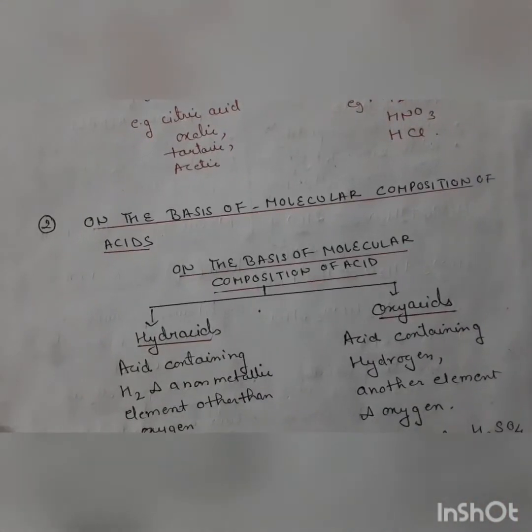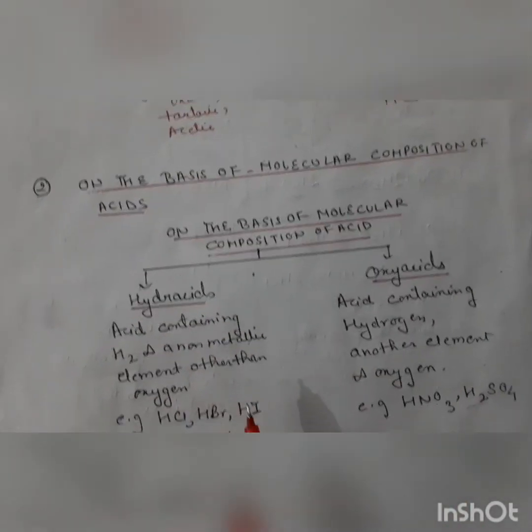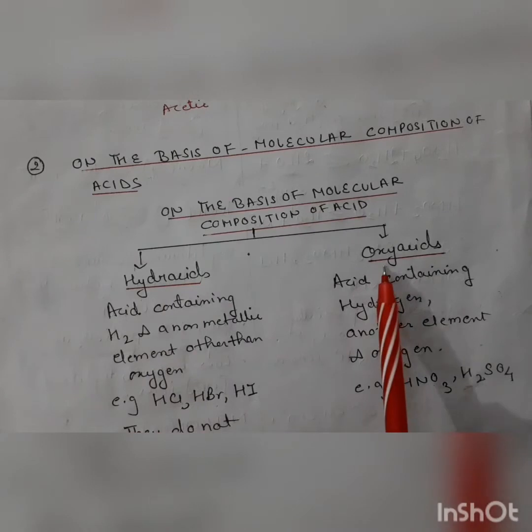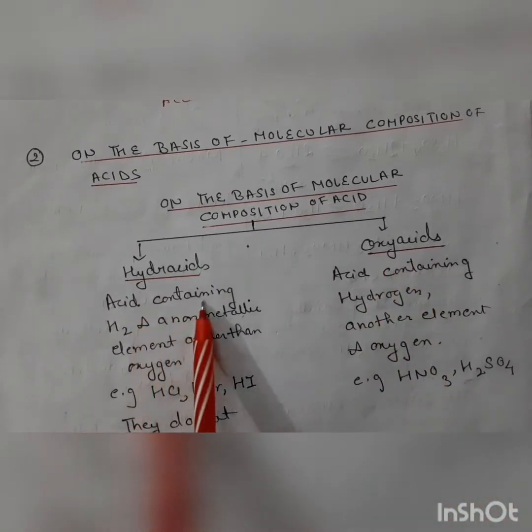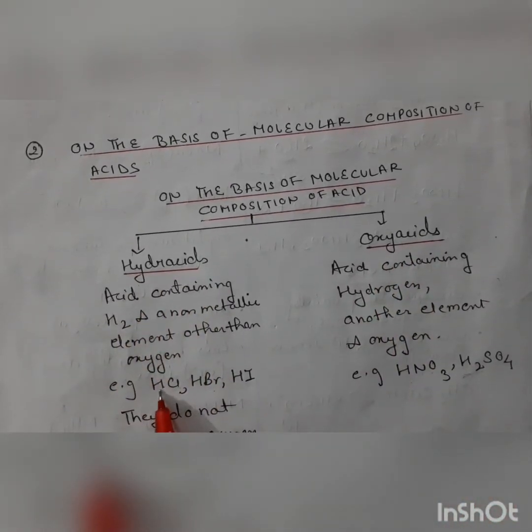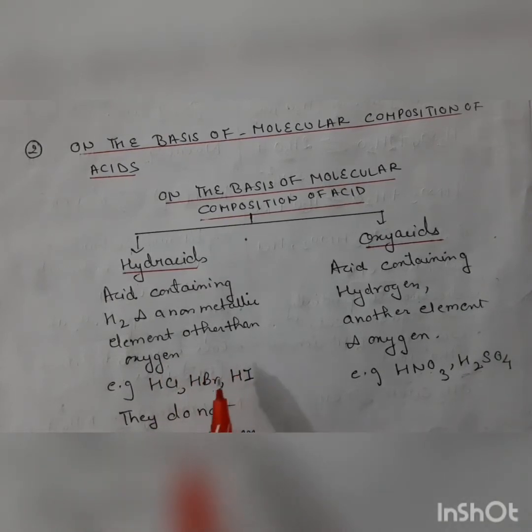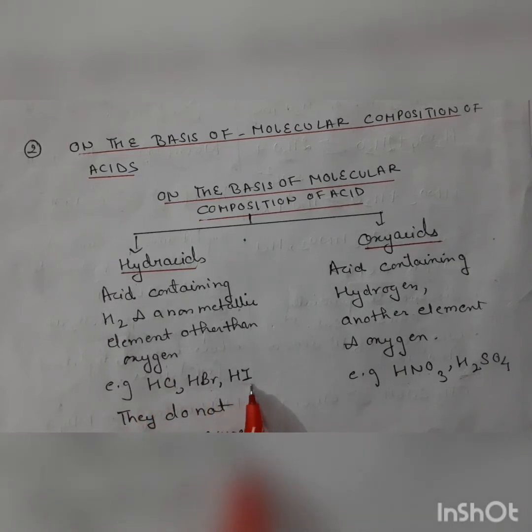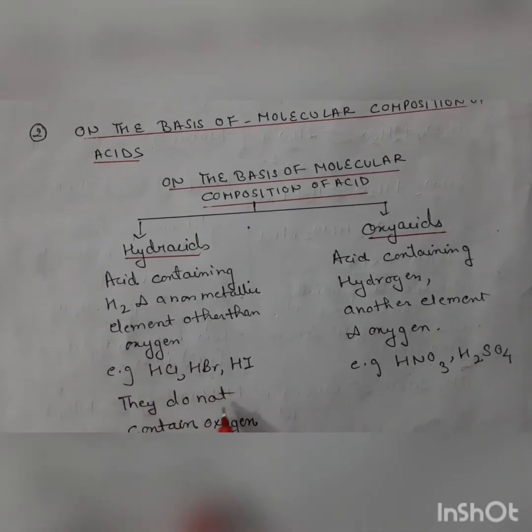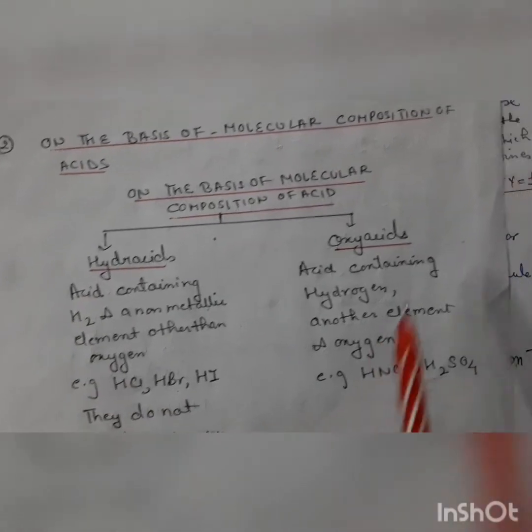Now, on the basis of molecular composition, acids are of two types: hydroacid and oxyacid. Hydroacids contain hydrogen and non-metallic elements other than oxygen. Here chlorine, bromine and iodine are the non-metallic elements other than oxygen. Examples are hydrochloric acid, hydrogen bromide and hydrogen iodide. They do not contain an oxygen atom.